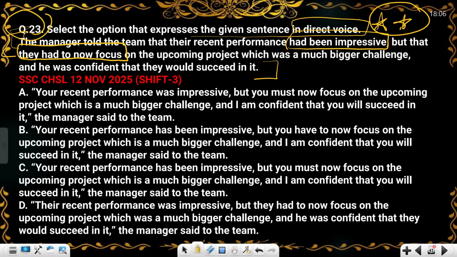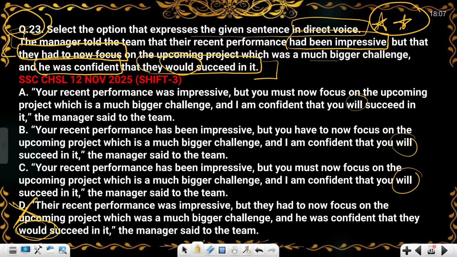So this is a second tense. If you move forward, then you will see that he was confident. This is a third tense. And this is a fourth tense, would. So you know that when we change would into direct, it will become will. Okay. So just find where is will. In option B, you will see there is a will. In option C, you will see there is a will. But in option D, you will see would. So option D is eliminated.